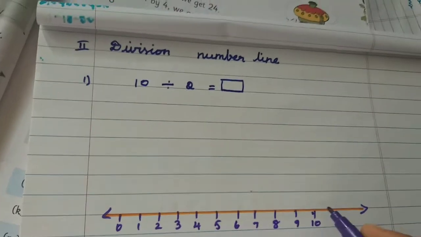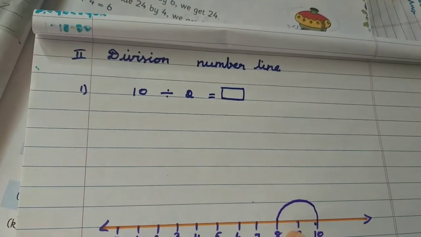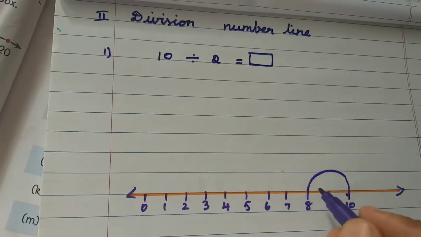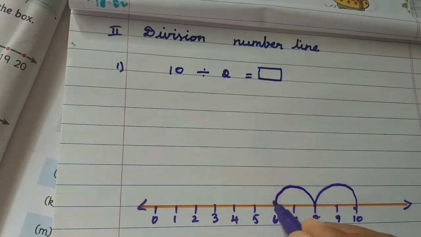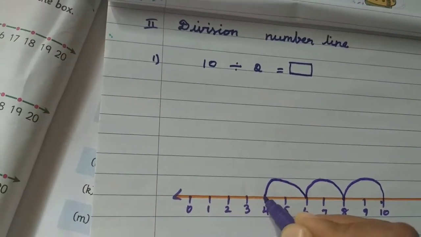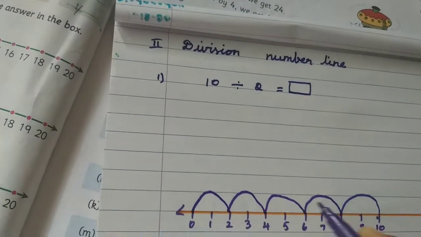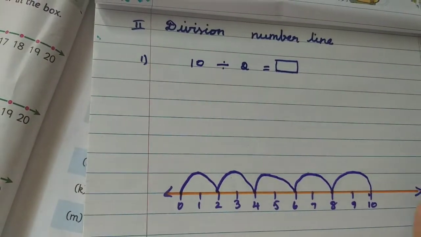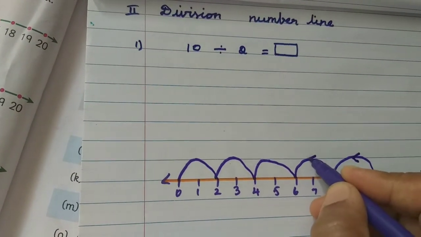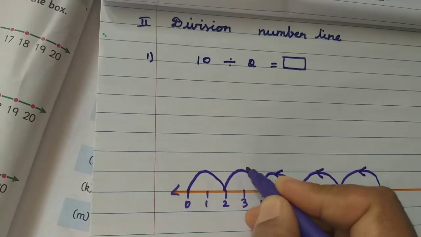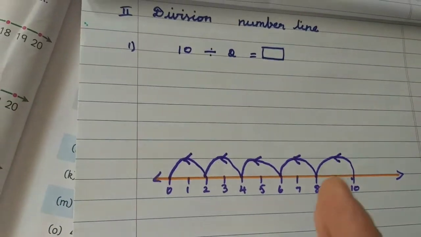Okay. So that is 10 to 2, 1, 2. Again, you should find the answer, 1, 2. Again 1, 2. Again 1, 2. And how did you jump? Towards this side. So you should put the arrow mark this side. That is the left hand side.